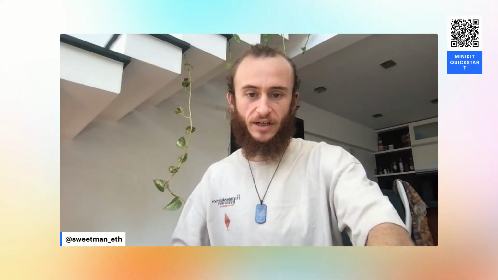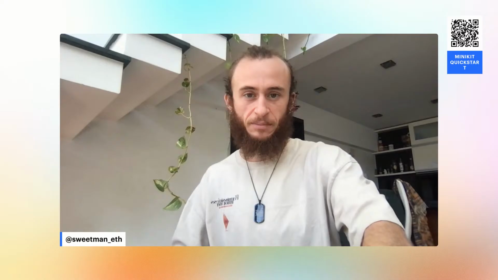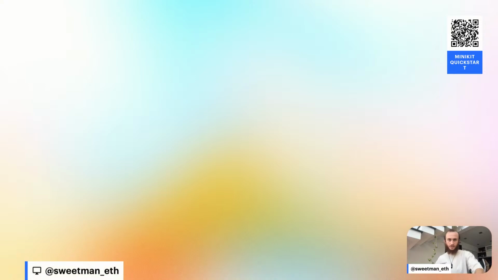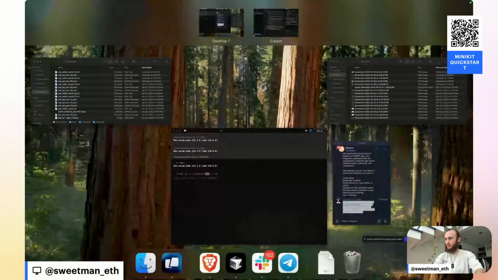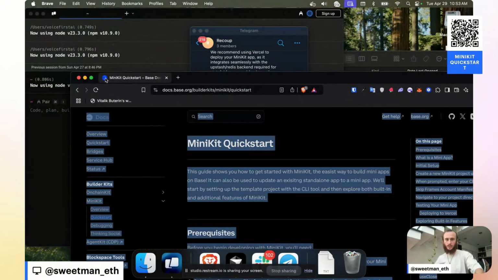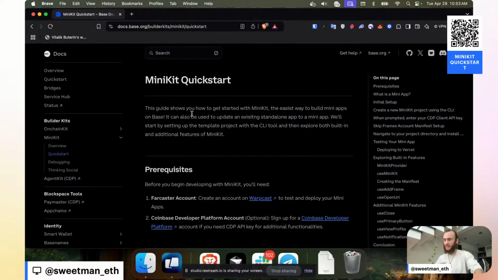We're going to go first to the quick start docs for Base and MiniKit. I'm going to be sharing this screen, but I'm going to need to move a couple things around. If at any time you would like to follow the quick start for MiniKit, check up here in the top right corner, and I've got a QR code that'll take you right to the quick start guide for Base's MiniKit. So you can just go jump into those docs. These are the same docs I'm going to be following. These are the official docs published by Base, and this is what we'll be following to update.